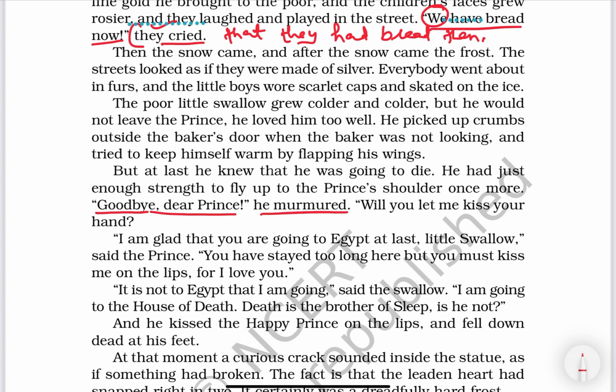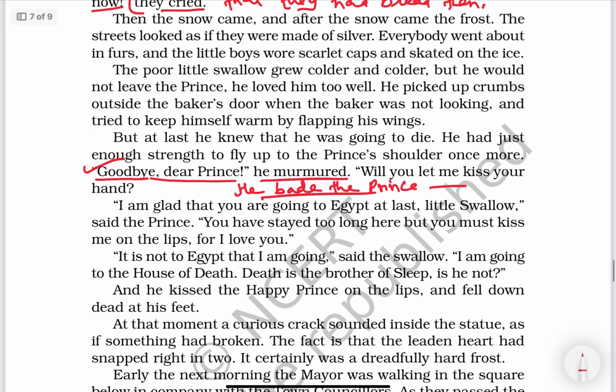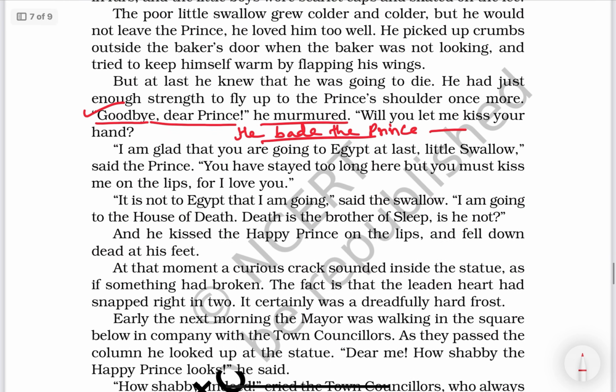Goodbye, dear prince, he murmured. So he murmured goodbye, or he bade the prince goodbye. Okay, he bade the prince. That means goodbye. When goodbye is there, we use bade. You have stayed too long here, but you must kiss me on the lips, for I love you.